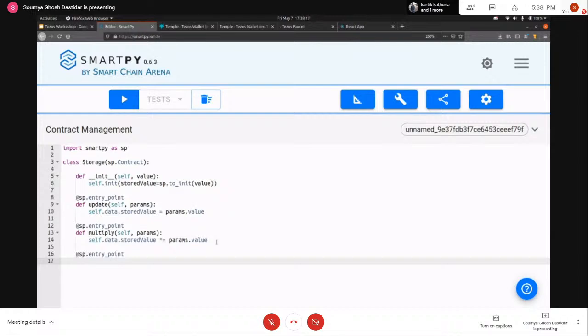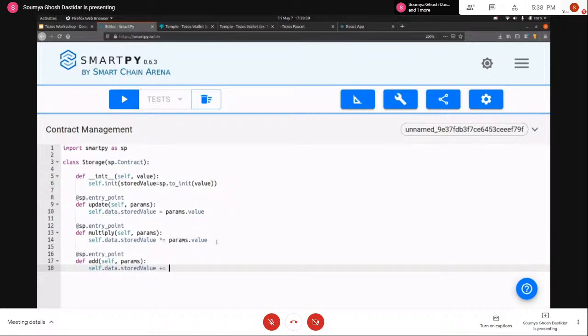So I'll also create a function that will add two numbers with the storage. So let's say self.data.stored_value, and so right now I'm going to pass two values to the entry point, right? And because params is an object itself, we can just write it like this: params.a plus params.b.